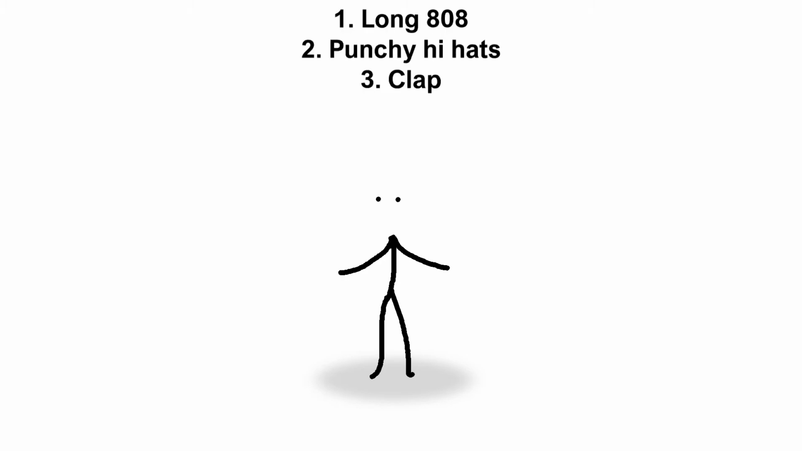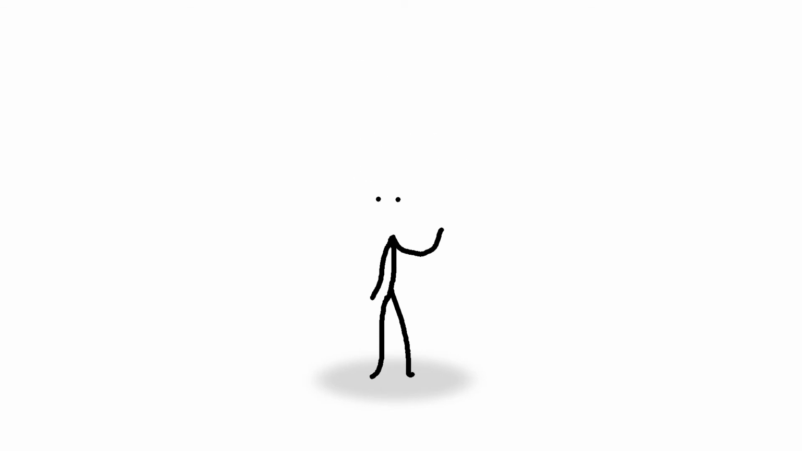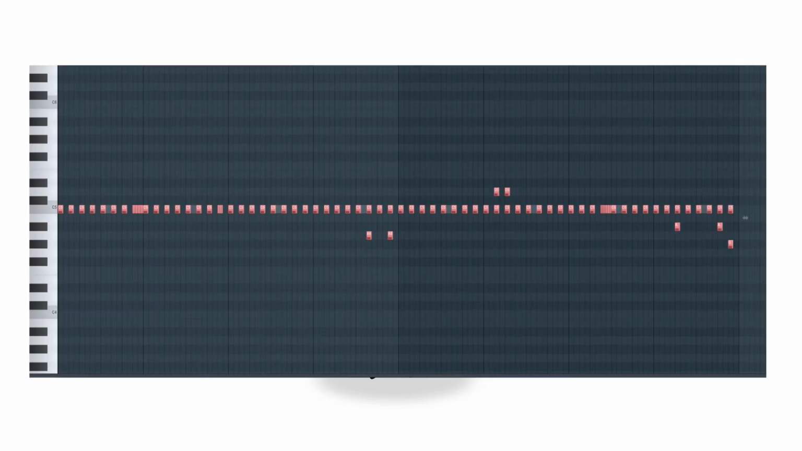The drums on Tragic have 6 main elements: a long 808, punchy hi-hats, a clap, a hard kick, a perk, and an open hat. Here's how to add those. 1. The clap is pretty easy, just add them here. 2. Add hi-hats every 2 steps and add a few rolls. Keep it super simple though, nothing fancy.